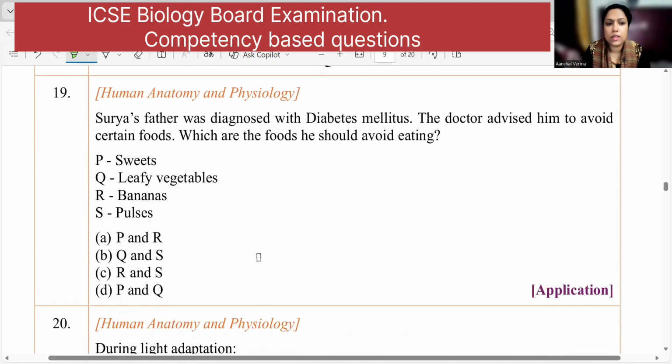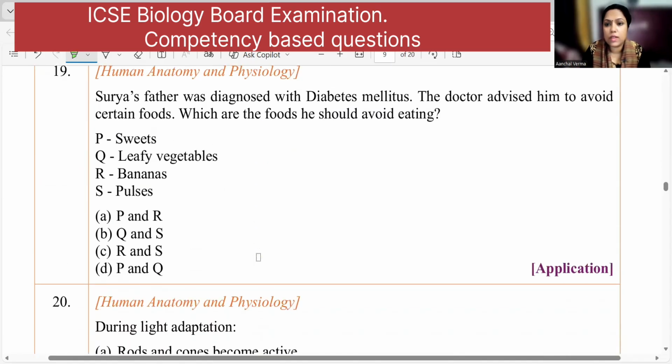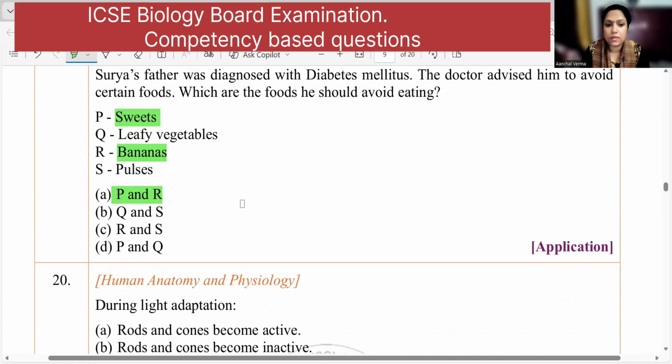Moving to the next, Surya's father was diagnosed with diabetes mellitus. The doctor advised him to avoid certain foods. Which food should he avoid eating? Which has got carbohydrates? So, sweets he should not eat and bananas he should not eat. So P and R is the right answer. Right? P and R is the right answer. Pulses are protein, leafy vegetables are vitamins, sweets and banana are rich in carbohydrates.